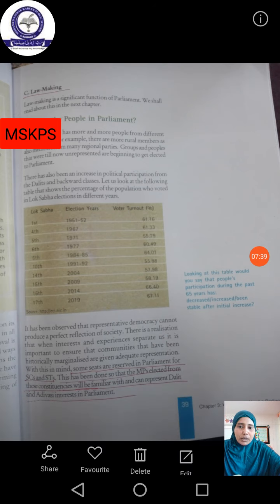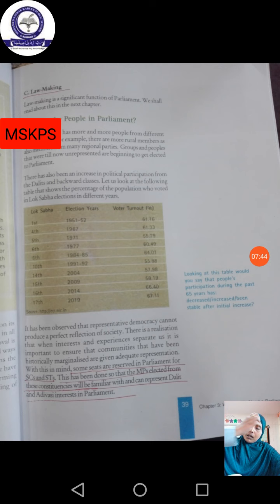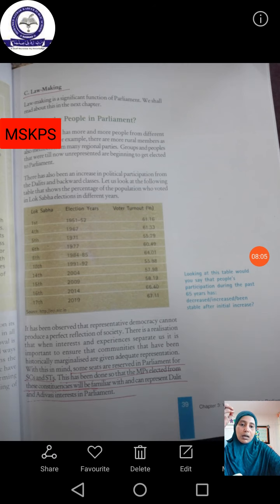Okay, so some seats in the Parliament, both Lok Sabha and Rajya Sabha, have been allotted for the people of SCs and STs. You know what is meant by SC and ST? It is a kind of caste. SC means Scheduled Caste, ST means Scheduled Tribes. Tribes are people who live only in the forest areas. Most probably they are not connected with the town areas.